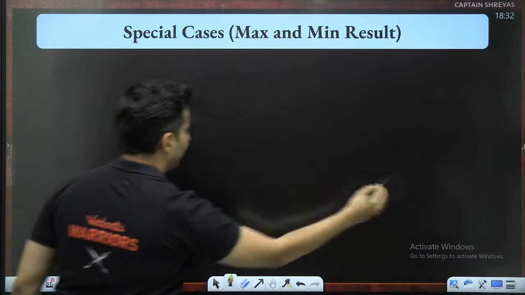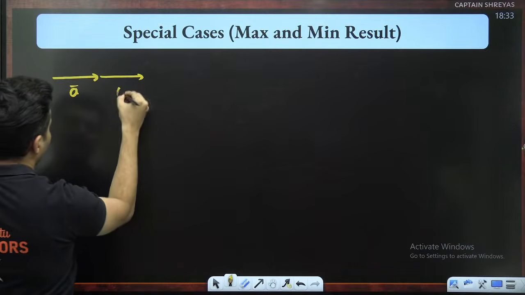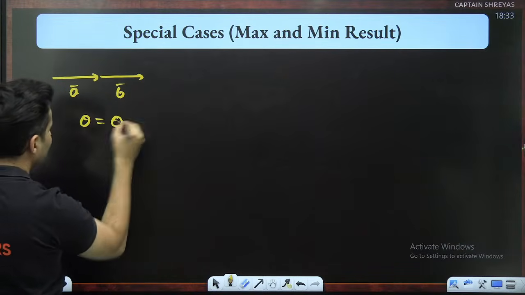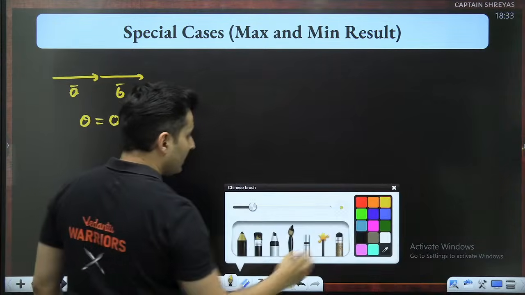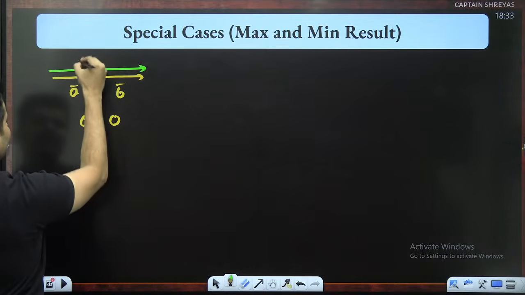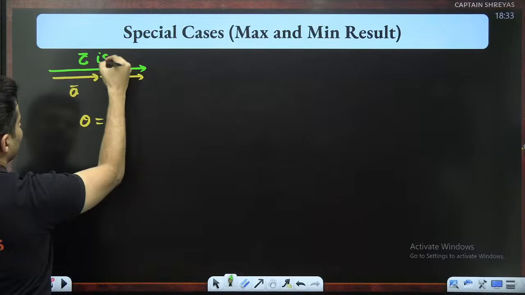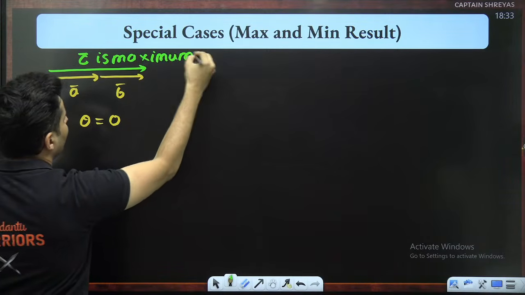So if the vectors are parallel to each other, that means theta is 0. Then the resultant that they produce, that resultant C, is maximum in value.